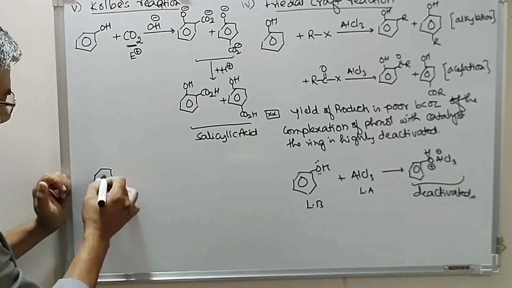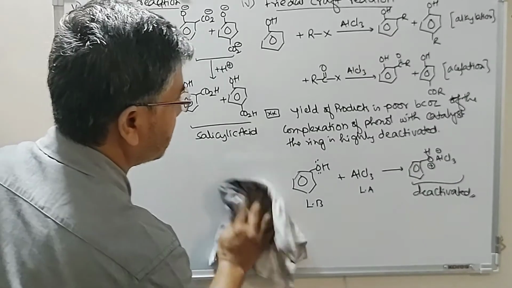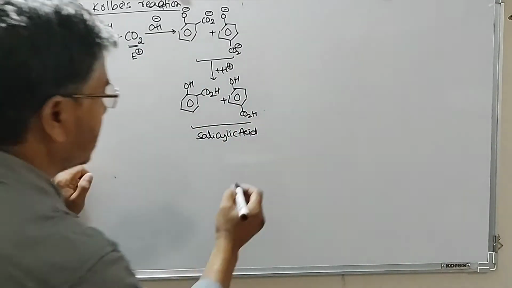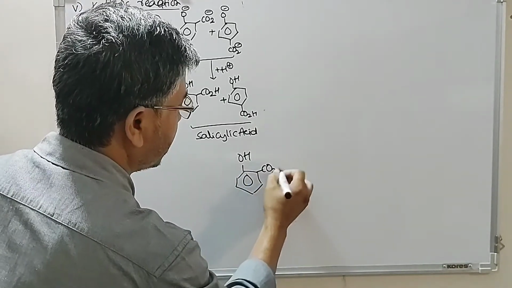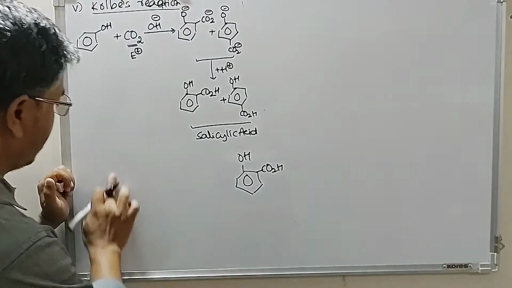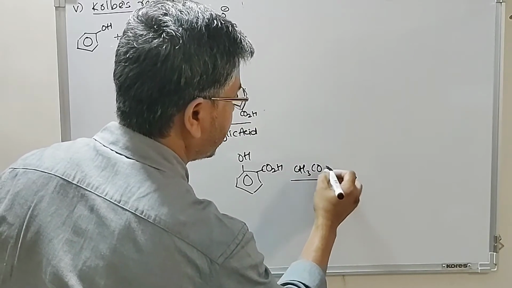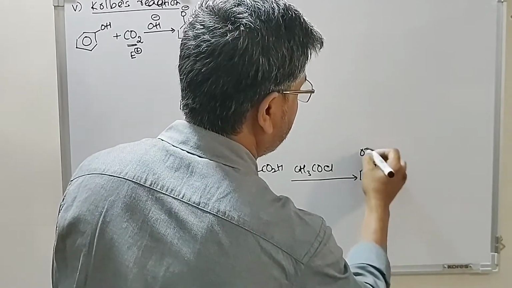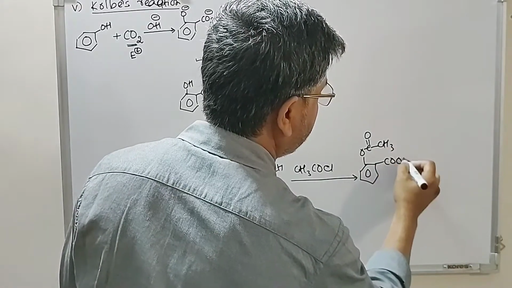if you look at this salicylic acid, ortho-salicylic acid, and carry out a reaction with acetyl chloride, acylation takes place to give acetyl salicylic acid.